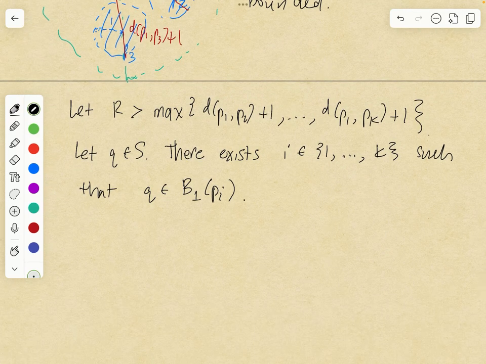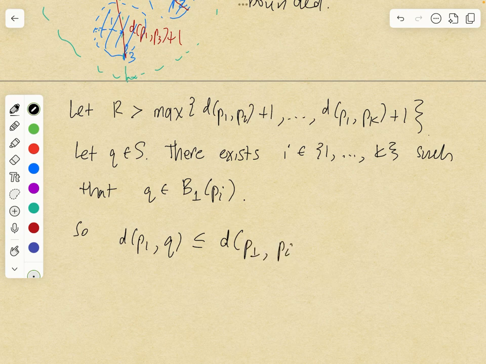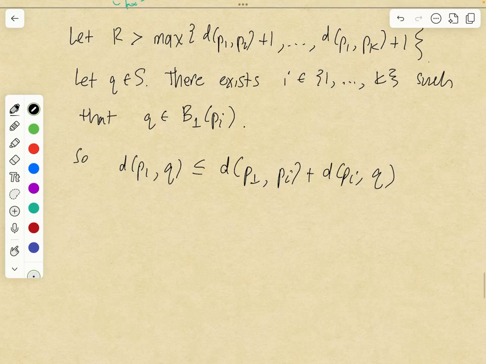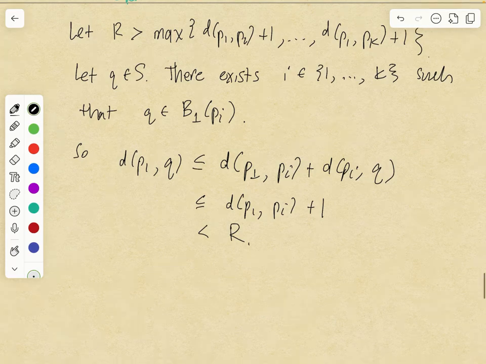So the distance between P1 and Q, well, by the triangle inequality, is less than or equal to the distance between P1 and Pi plus the distance between Pi and Q. And the distance between Pi and Q must be less than 1 because Q is in the open ball of radius 1 centered at Pi. So this is less than or equal to the distance between P1 and Pi plus 1, which of course is less than R because we defined R to be the maximum of all these numbers.